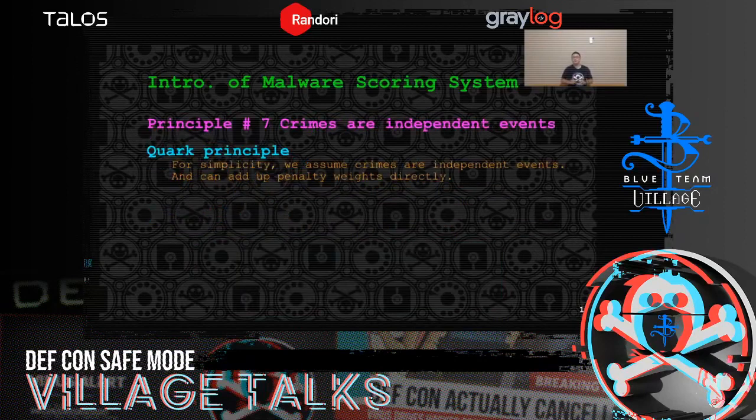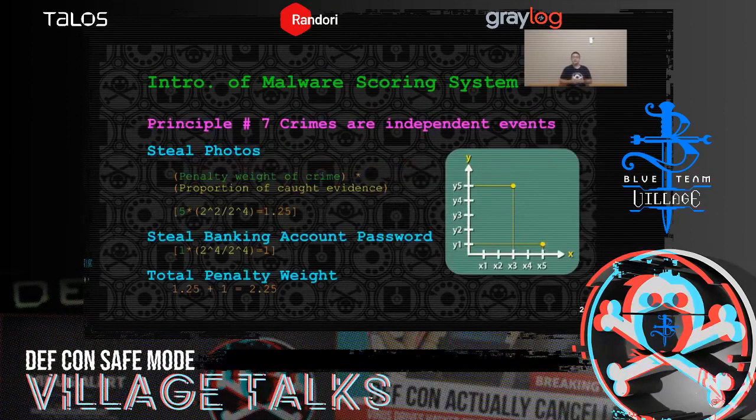Crimes are independent events. For simplicity, we assume crimes are independent events and penalty weights can be added up directly. So this is an example of adding up 2 crimes. In a malware, we find 2 crimes: stealing photos and stealing your banking account password. So the calculation of the total penalty weight is quite simple. For example, for each crime, we multiply the penalty weight of the crime by the proportion of caught evidence, and add up the results of the 2.